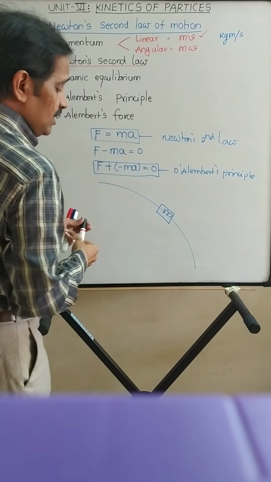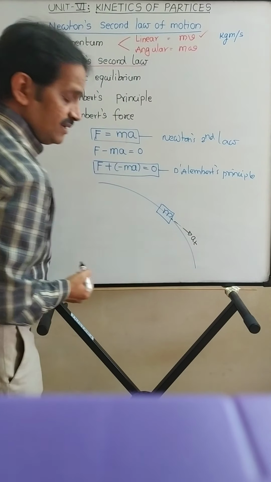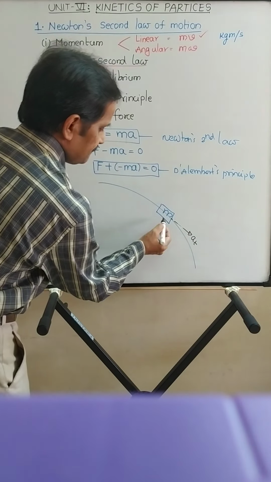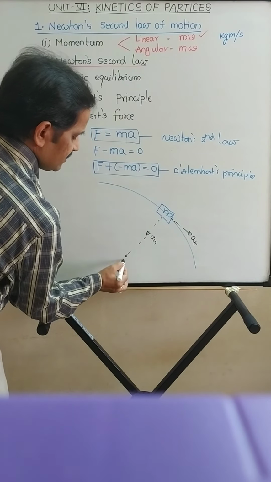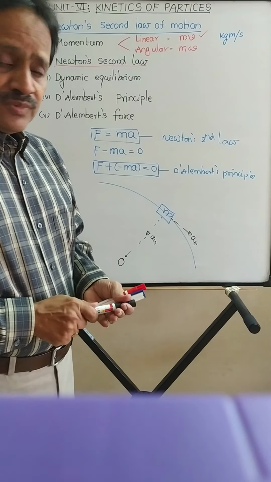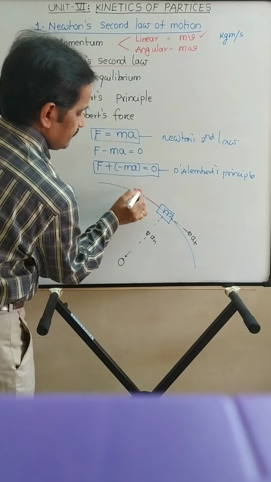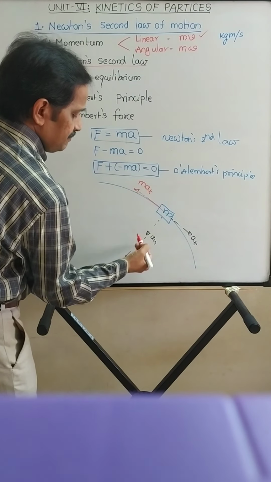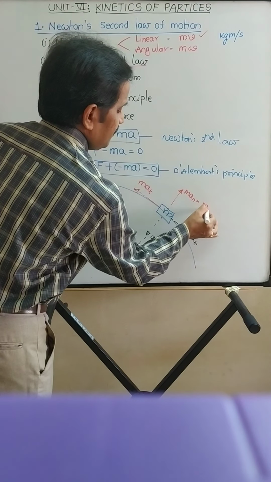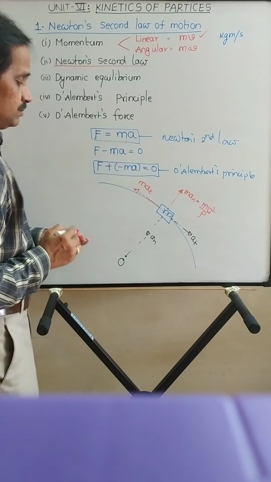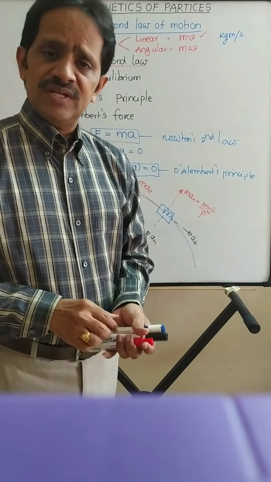See, as it is moving along a curved path, it will have a tangential acceleration component in the tangential direction, and the normal component of acceleration, which is directed towards the center of curvature. So you have to apply now the D'Alembert's forces opposite to a_t, magnitude is m a_t, and opposite to a_n, that is m a_n, m into v square by rho. Then this body will be in equilibrium, and you can write equations of equilibrium.